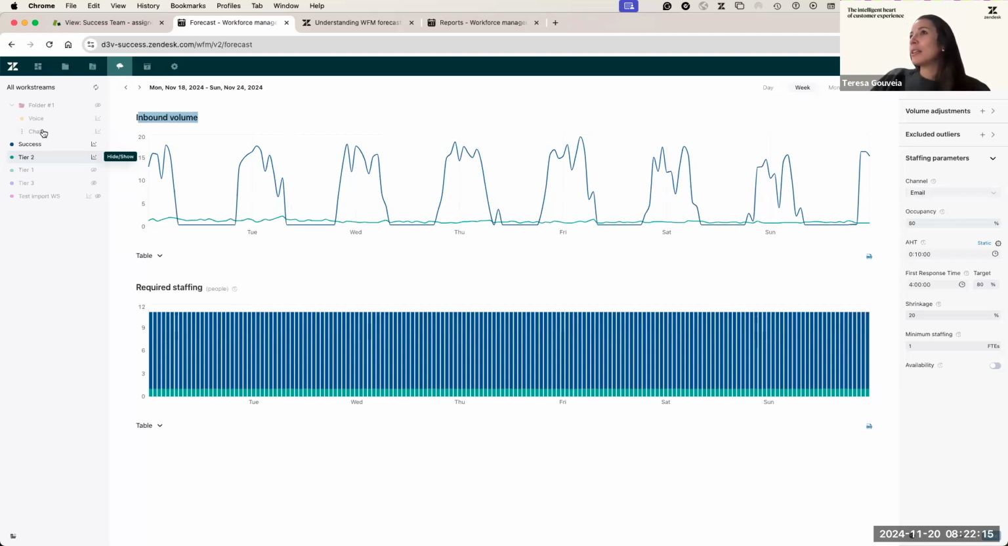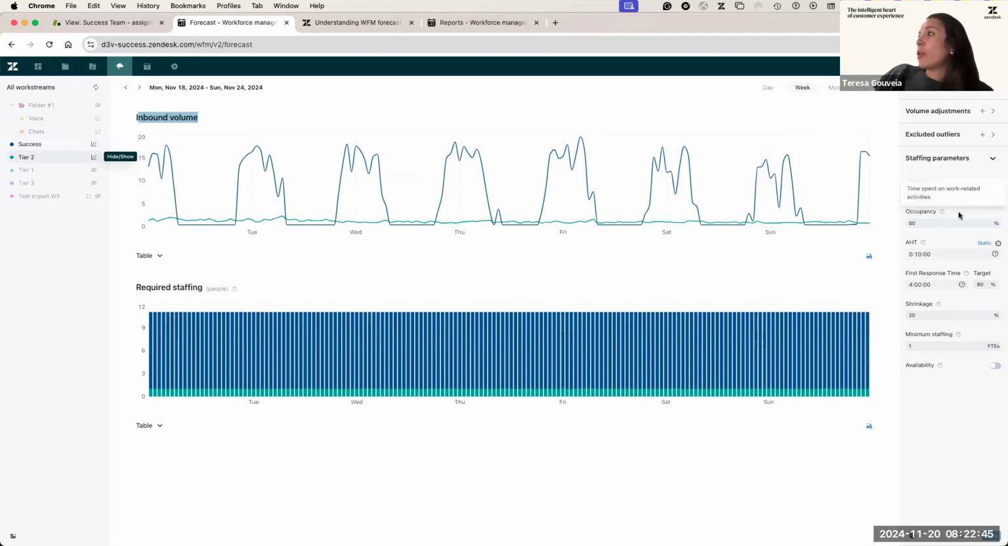I'm just going to select here the chat. You can see that when you have a workstream based on chats or messaging, you can have occupancy as well, and then you have chat duration, chat concurrency, and wait time. And when we're talking about a voice channel, so phone calls, we have occupancy again, average handle time, and speed of answer.